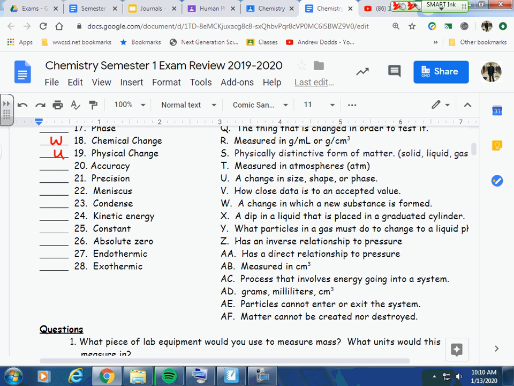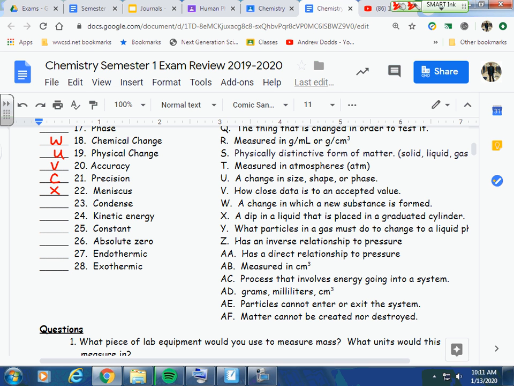Number 20, accuracy would be V. How close we are to an accepted value. Precision is C, which is how detailed the measurement is. 22, meniscus is X. So when you have a graduated cylinder and you put a liquid in it, you might see the liquid in the middle of the graduated cylinder kind of dip down. That's called the meniscus. We always measure volume by measuring where the lowest point of that is.